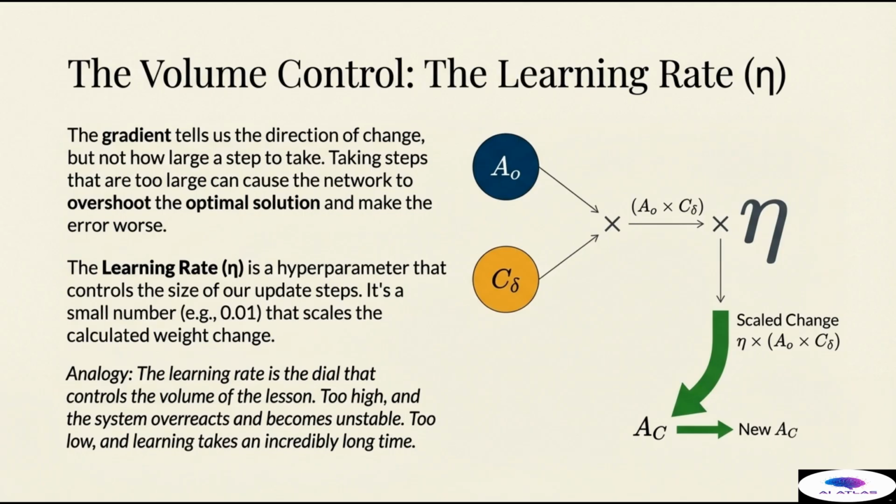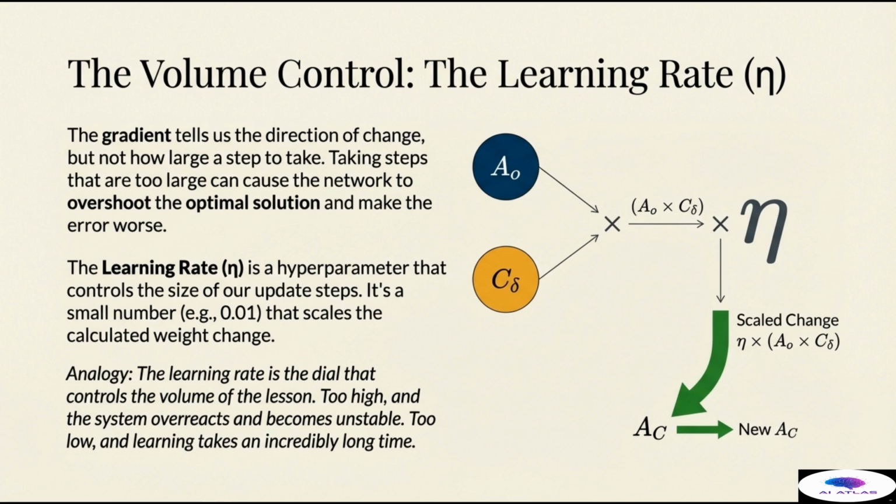In the diagram, the product of AU and C delta is multiplied by eta to produce the final, controlled scaled chain. If the learning rate is set too high, the system overreacts, the training becomes unstable, and the network can never converge. If it is set too low, learning takes an incredibly long time. Finding the optimal learning rate is a delicate balance and is key to achieving rapid, stable learning in any deep